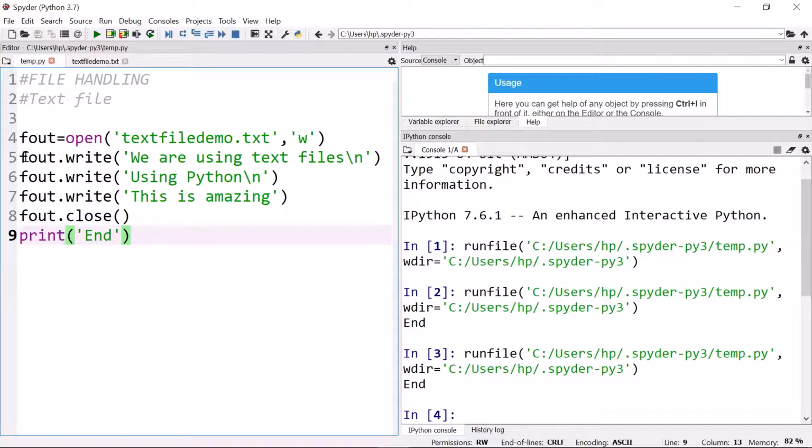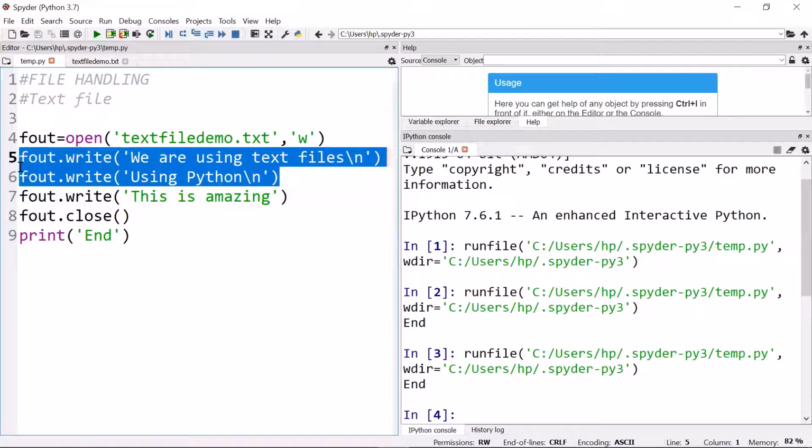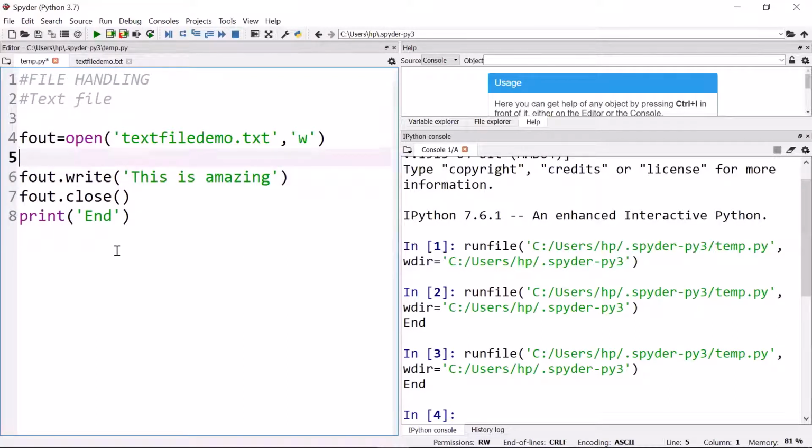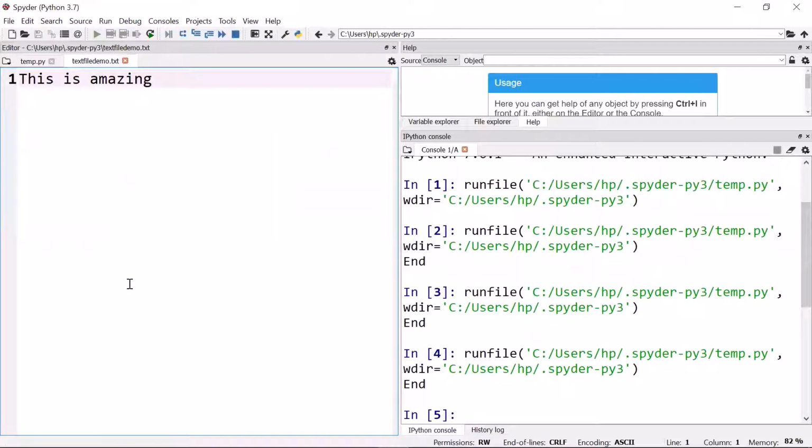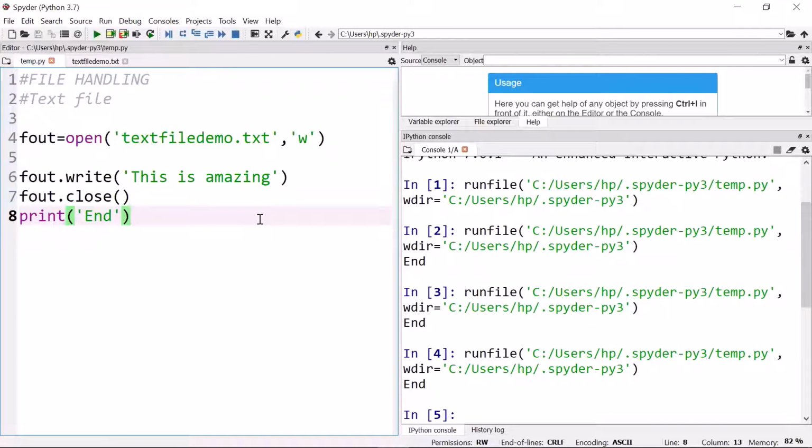Now suppose I write only one line, any one line I'm writing. Fine. I run this program once again. Have a look at the text file. This is amazing. What about the contents, previous content? It's all gone. The contents are gone because write will always give you a new file as such.